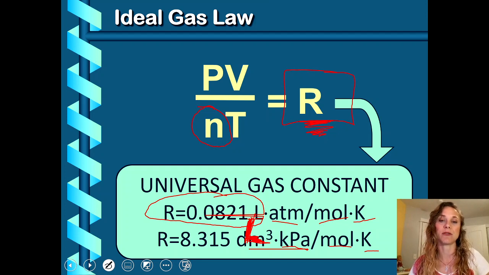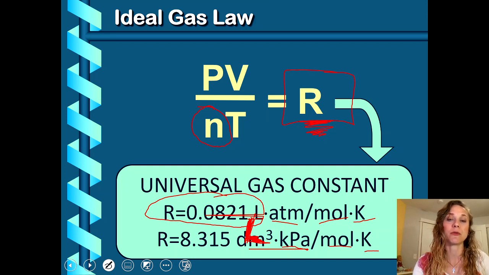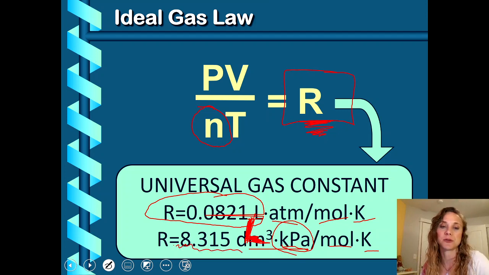A deci is 1/10 of a meter, but decimeters cubed is a liter, so just think of it as a liter. You can figure it out if you know the pressure in kilopascals. That's just going to change this number because the units are a little bit different. But you always have to use Kelvin, and you always have to use moles.